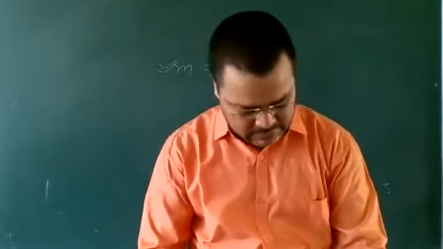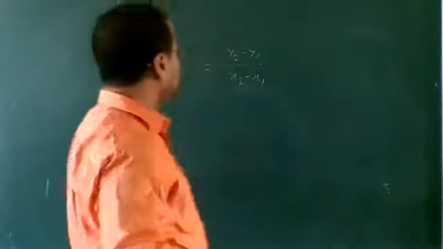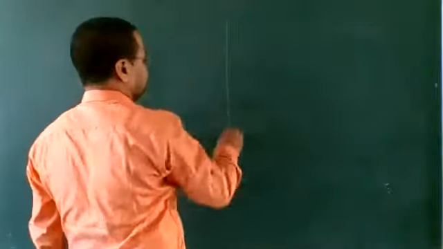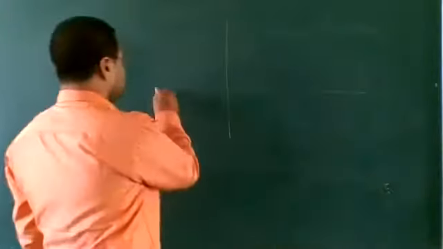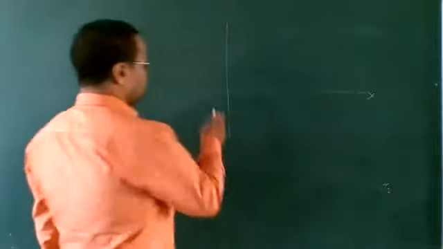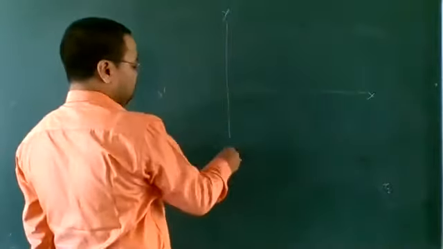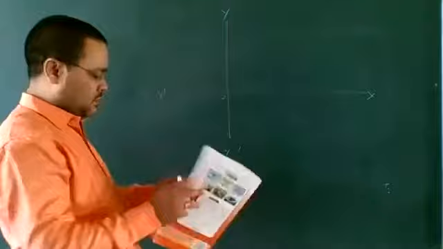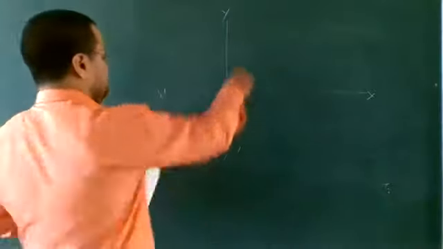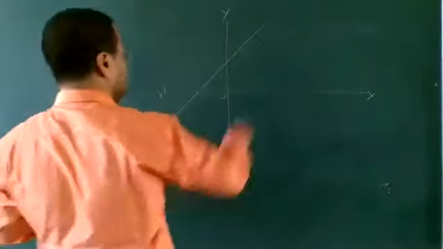Question number 9. Here, a graph is given like this way. X-axis, x dash, here y dash, origin. Okay, 3 lines are given like this.